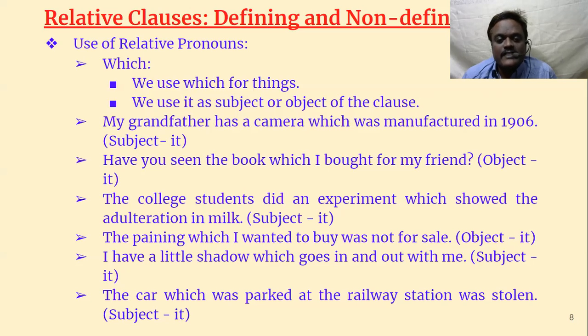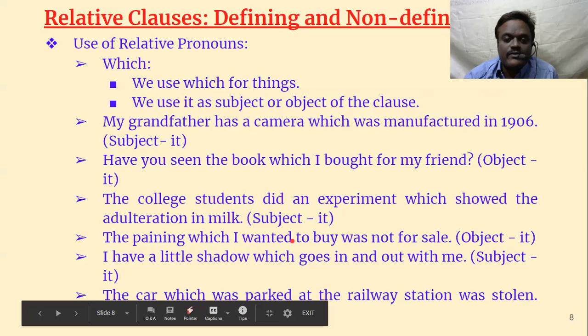The painting which I wanted to buy was not for sale. Object. See here how it is object. The painting was not for sale. Which I wanted to buy: I wanted to buy the painting. So the painting is after the verb. The painting is after the verb, so it is object. So here we have used which.